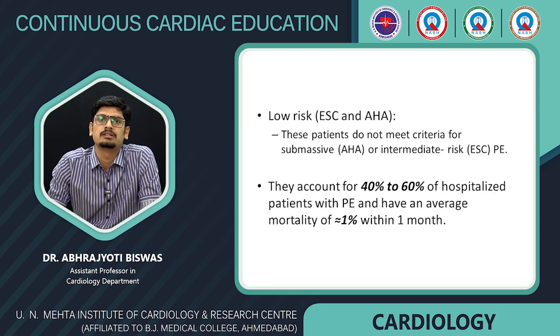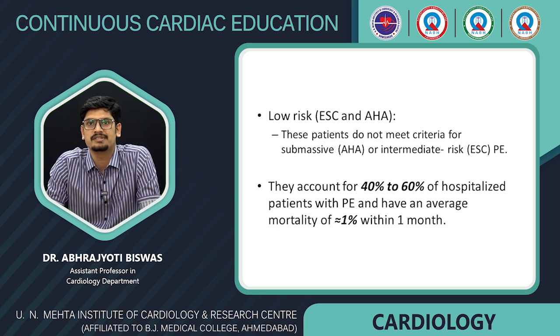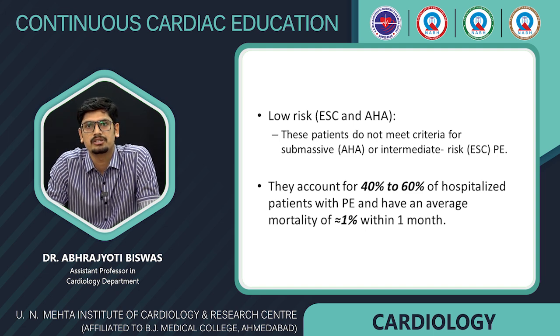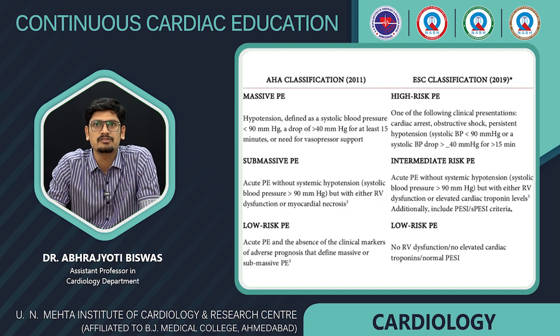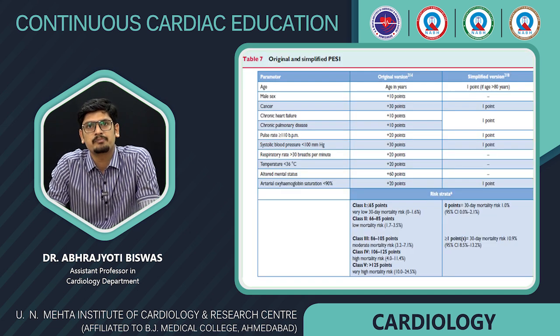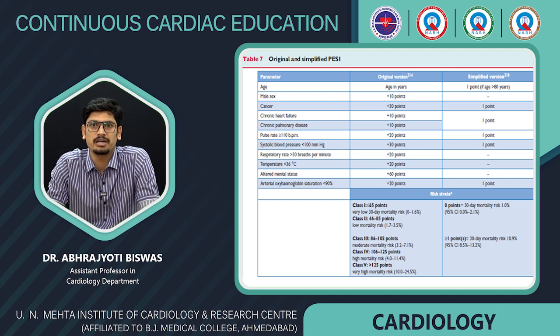The next is the low risk group. These are patients who do not meet the criteria of submassive or high risk pulmonary embolism, and they account for 40 to 60% of all patients of pulmonary embolism, with an average mortality of around 1% within 1 month. This is a tabular representation of the AHA and the ESC classification, and this is the PESI score, the original score and the simplified PESI score, which is used by the ESC for classifying pulmonary embolism.